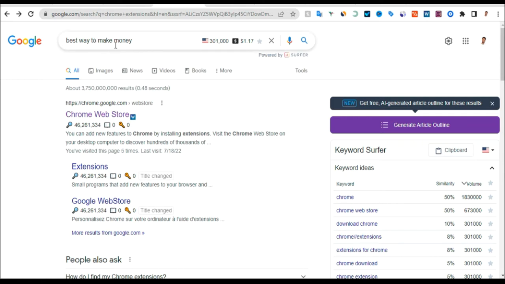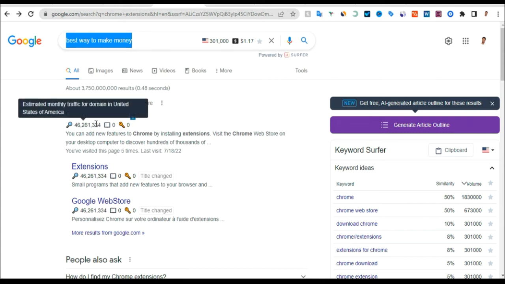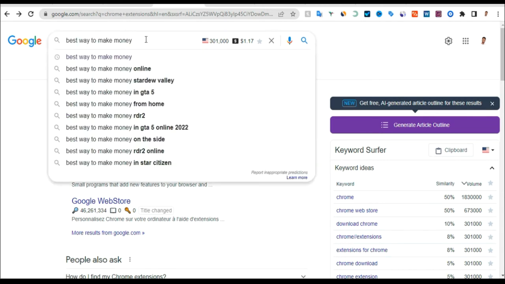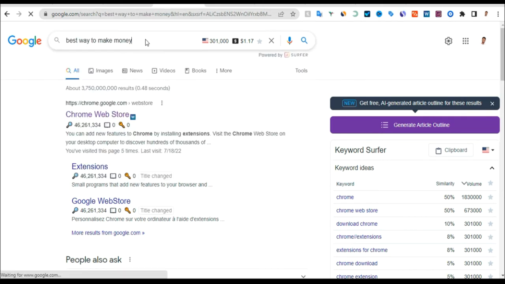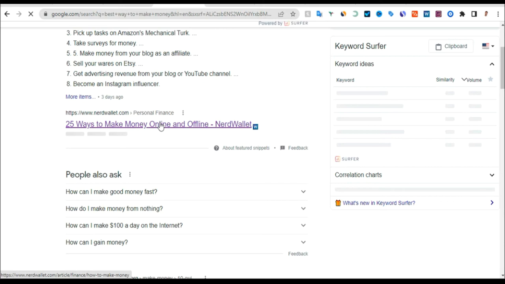Once you have gotten this keyword, you have seen how much traffic people are getting from it, and you click on it to enter, and you see people that have written articles about it. What you have to do is to overwrite them. What I mean by overwriting them is you need to write more than they have written.